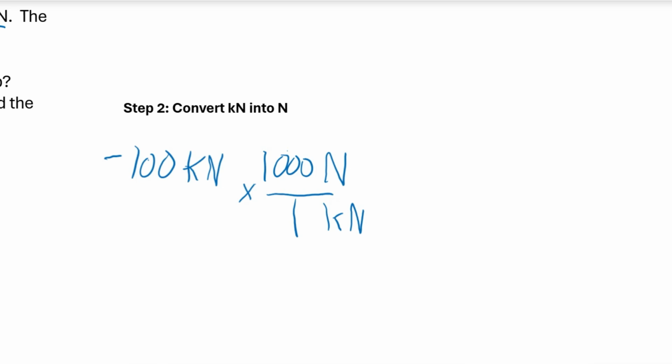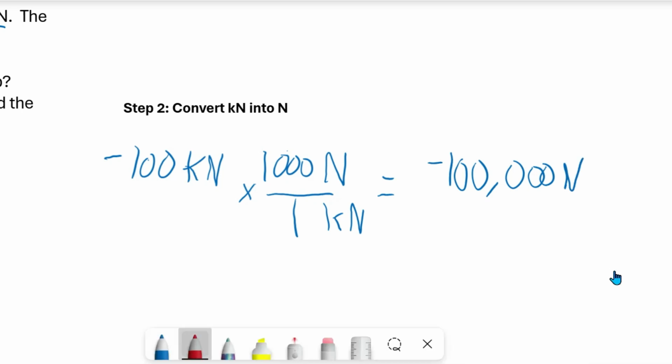So negative 100 kilonewtons multiplied by 1,000 equals negative 100,000 newtons. Let's check that our units canceled out. That cancels out. That cancels out. So we see that we're left with negative 100,000. And that is step 2.